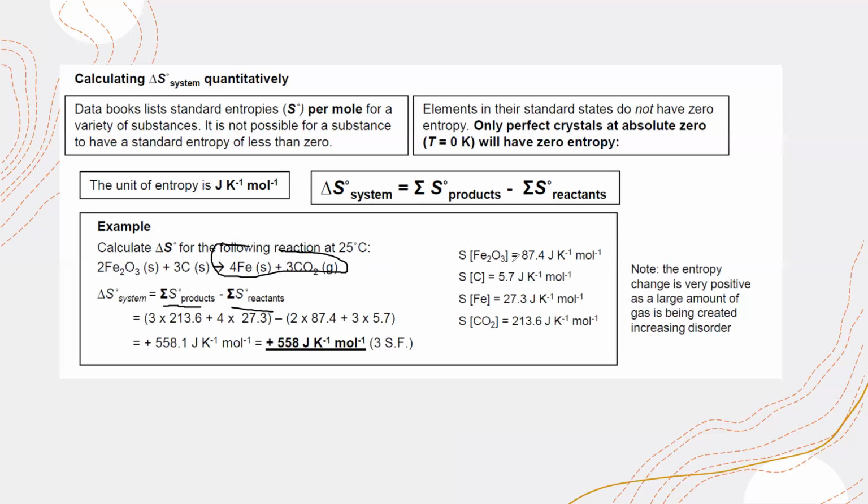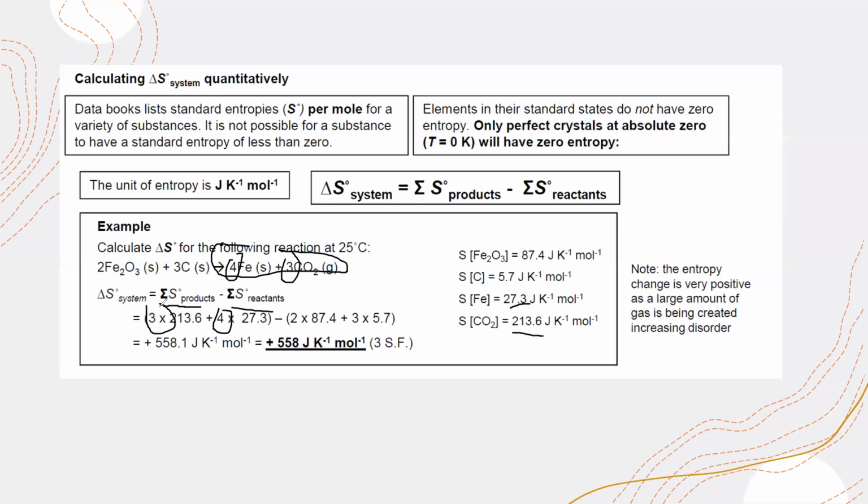Standard entropies are given. For iron, it is given as 27.3. For carbon dioxide, it is given as 213.6. Because we have 4 moles of iron, that's why for iron it is multiplied by 4. And we have 3 moles of carbon dioxide, that's why it's multiplied by 3. Because for every mole of carbon dioxide, the entropy is 213.6, but in this example, there are 3 moles, so it is multiplied by 3.